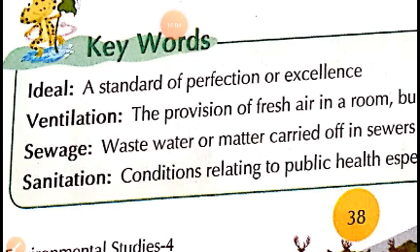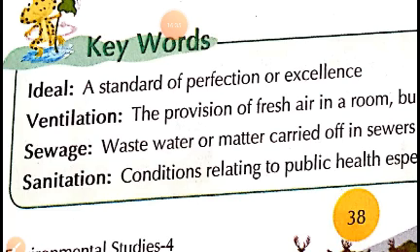For everything, children, there is a scale which is fixed, a standard scale used for measuring something. For example, here we are measuring the quality of a house, how a house is said to be an excellent house or perfect house. So here we are measuring the perfection of a house. This ideal is a unit, a standard which is given to measure the perfection or excellence of the house.